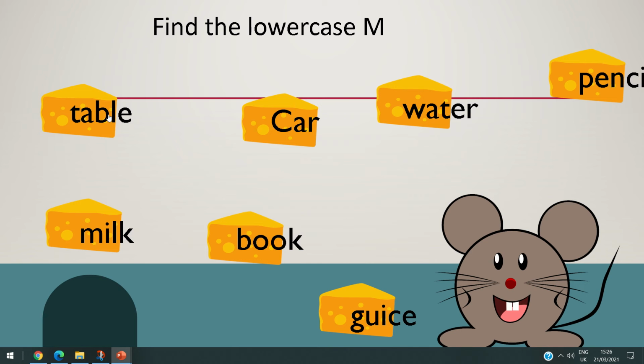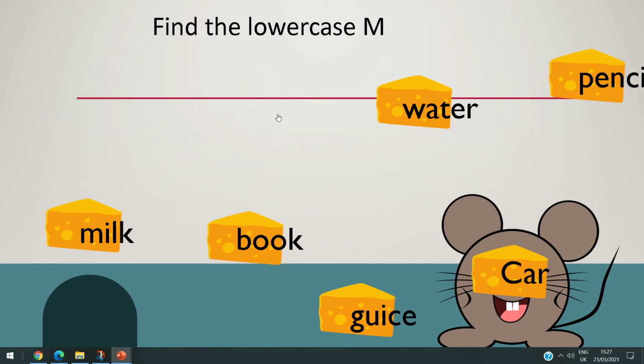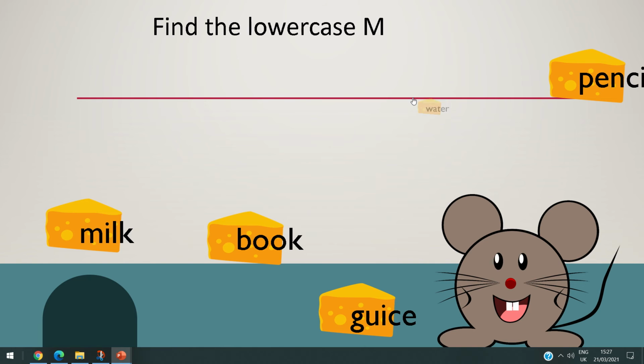Okay, it's a table. Table is solid, of course. Yeah, amazing. What about the car? Is it solid or liquid? Also, it's solid. What about the water? Is it solid? Water, of course, no. What about your pencil? It's a solid. Yeah, it's a solid.